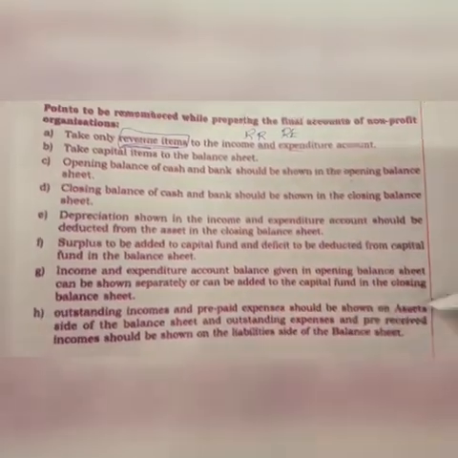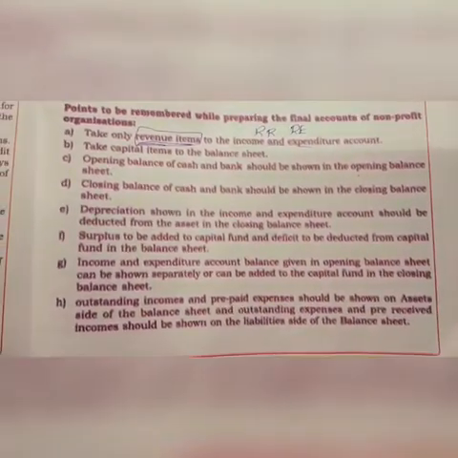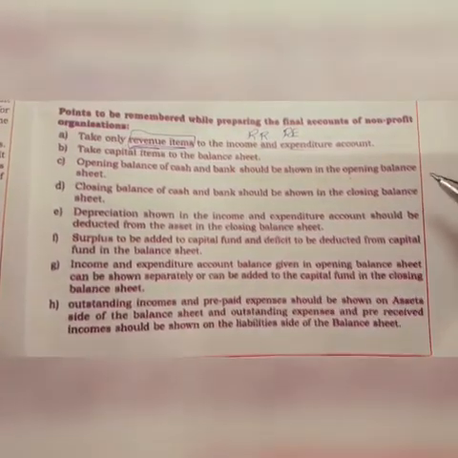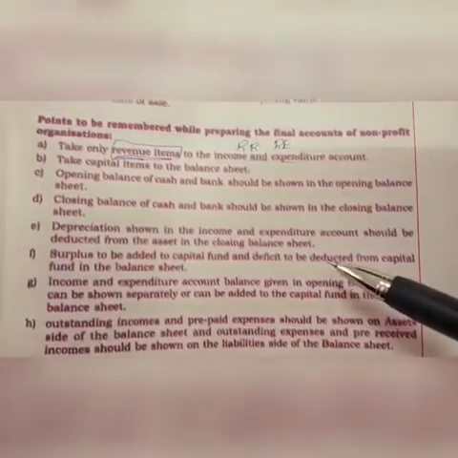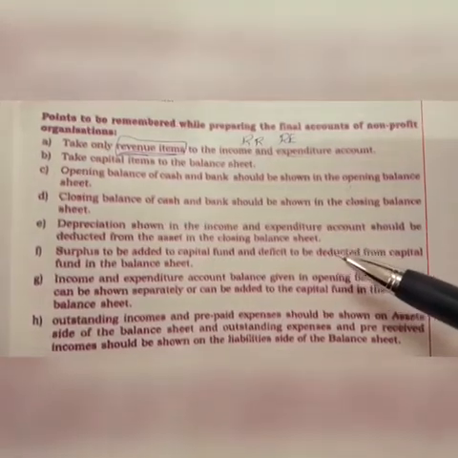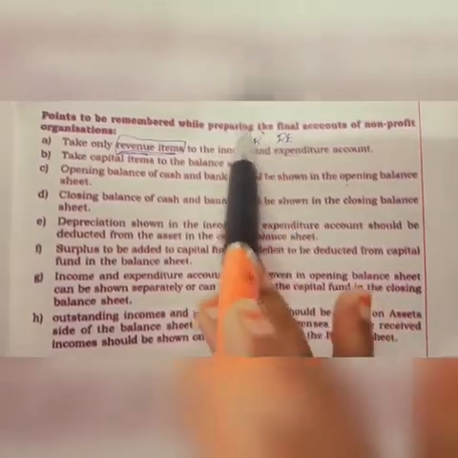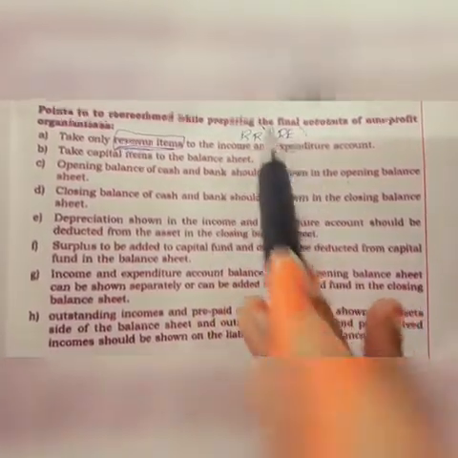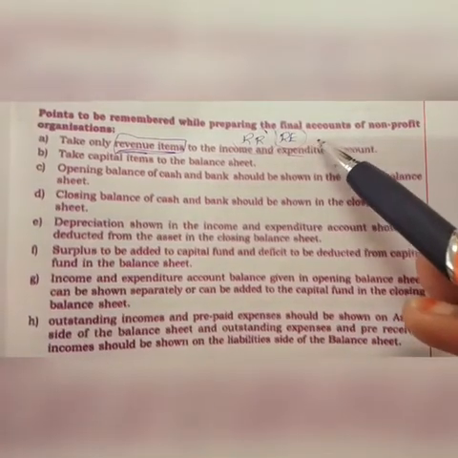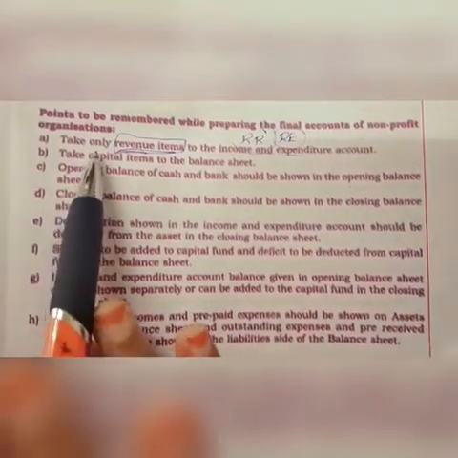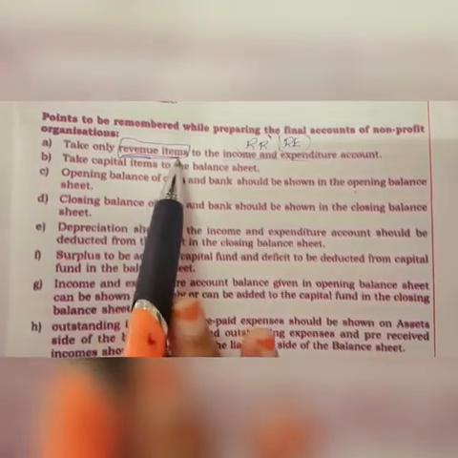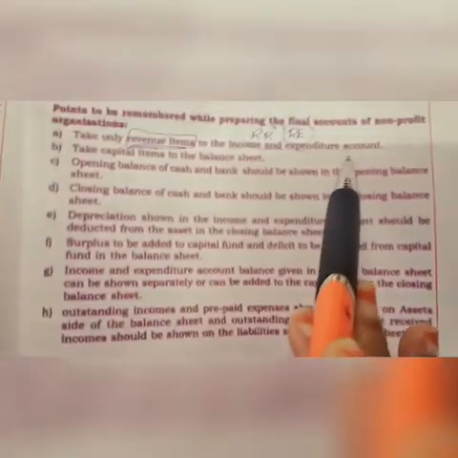Why? Because a not-for-profit organization prepares the income and expenditure account in order to know the present year's surplus or deficit amount. So for that we are going to consider only the regular income and the regular expenditure. So it is taking only revenue items to the income and expenditure account.